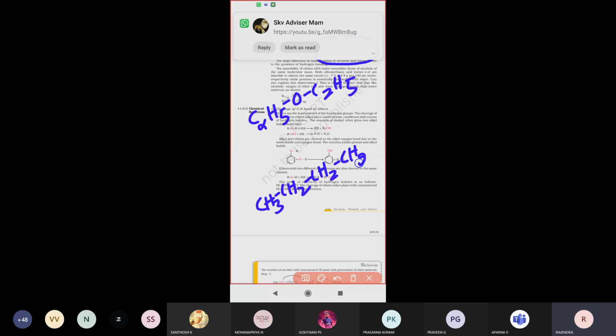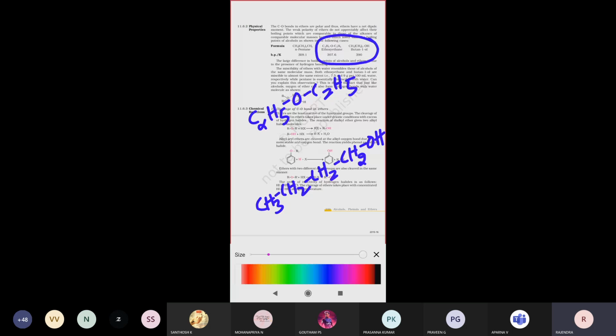Butanol looks like CH3, CH2, CH2, CH2OH. This is called butanol. The boiling point of this butanol is 390 Kelvin. But if you take ethoxyethane, how much is the boiling point?